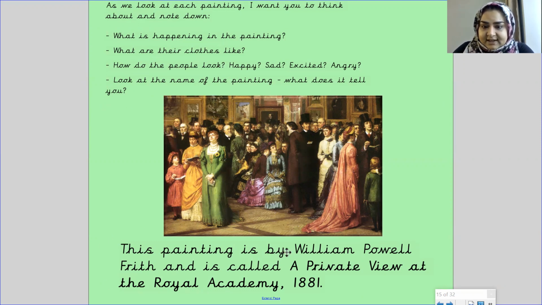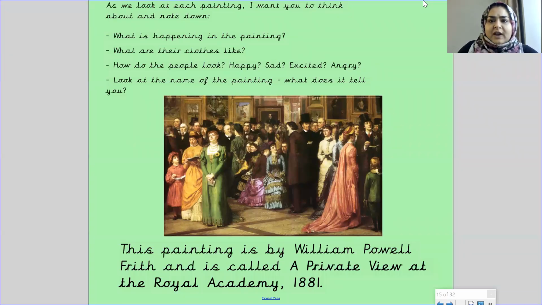So this painting is by William Powell Frith, and is called A Private View at the Royal Academy, and it was painted in 1881. Okay, just have a good look at it. Pause the screen and have a good look and note down some notes for those questions.